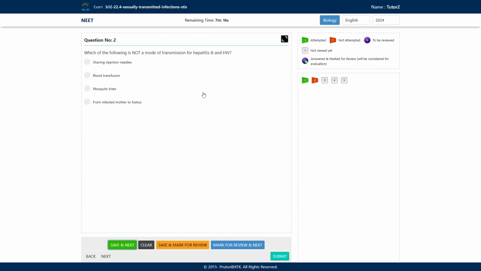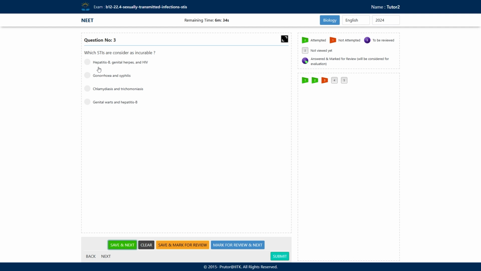Okay, here the correct answer will be option C, mosquito bites. Hepatitis B and HIV can be spread through sexual contact. They can spread through blood transfusion, or by sharing injection needles as well. They can spread from the mother to the fetus as well, through the placenta or by breastfeeding, or during childbirth as well. So the correct answer will be mosquito bites. Chikungunya and malaria, these are spread through mosquito bites.